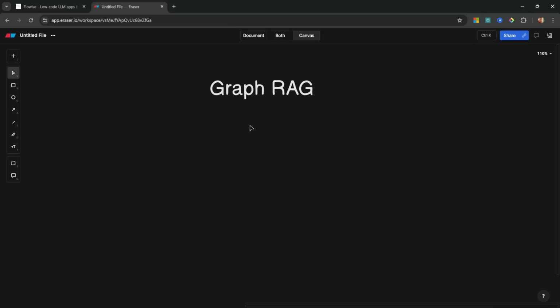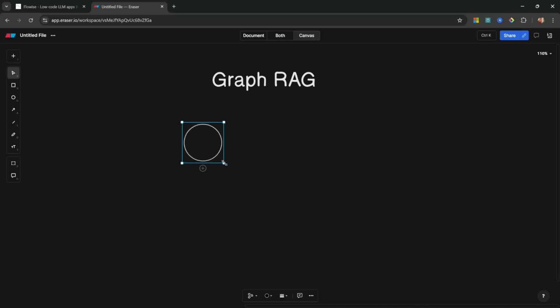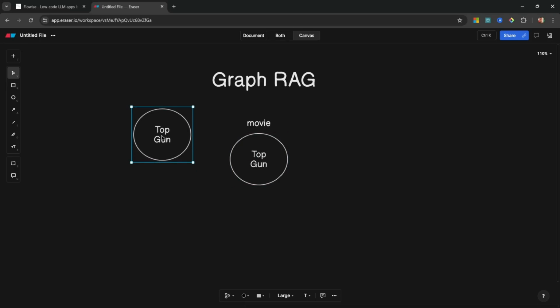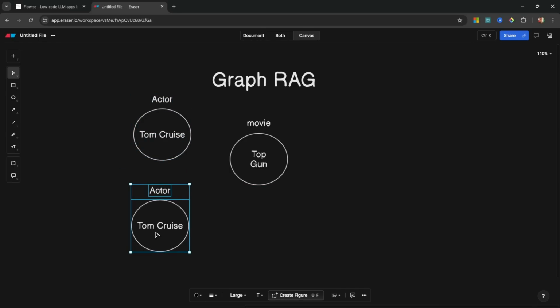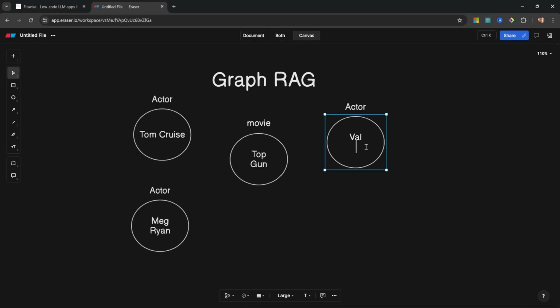Whereas with GraphRAG, data is represented in a very different way. First, data is represented as nodes in the database. For example, we could have a node that represents a movie, and let's say this movie is Top Gun. Now in our database, we could also have nodes for actors. So let's say we've got Tom Cruise, and this node is of type actor. Of course, we could have multiple actors in our database. So we would have Tom Cruise, Meg Ryan, Val Kilmer, etc. And let's say we also have a node for the director. So we have our director node, and our director is Tony Scott.